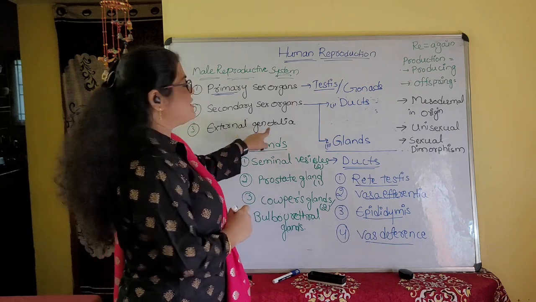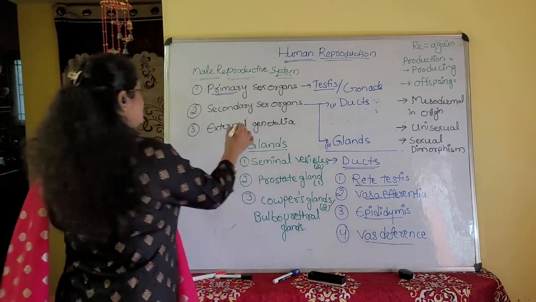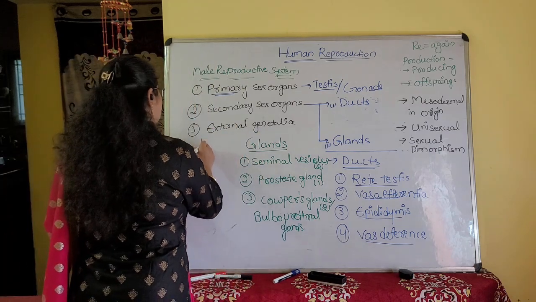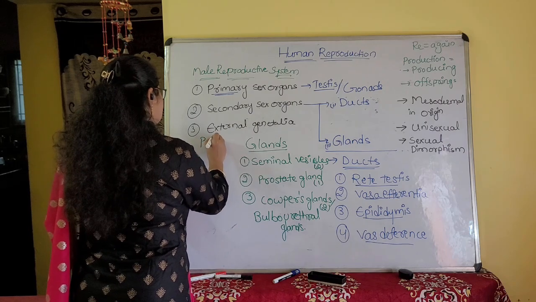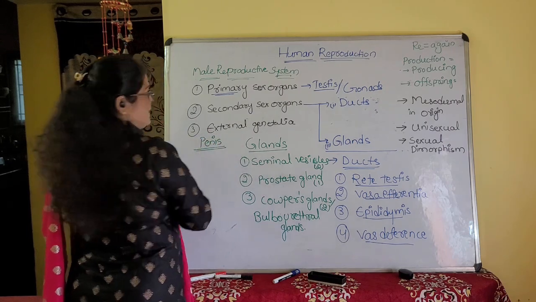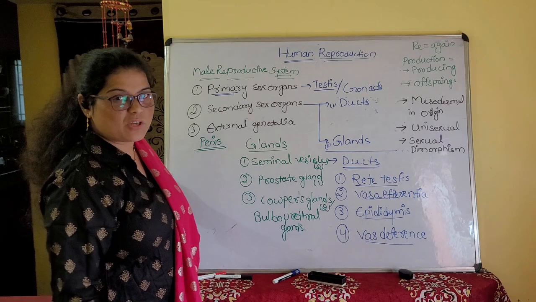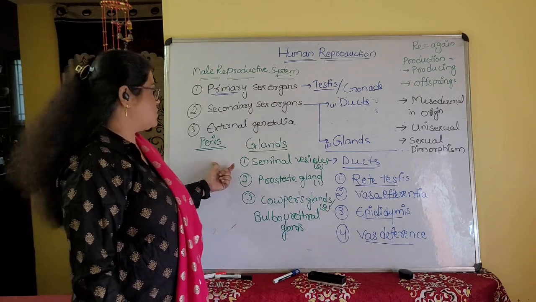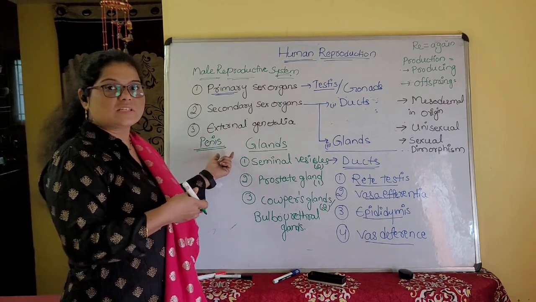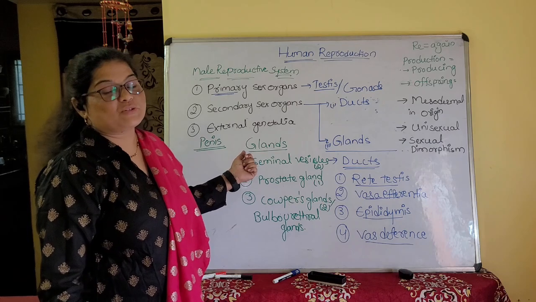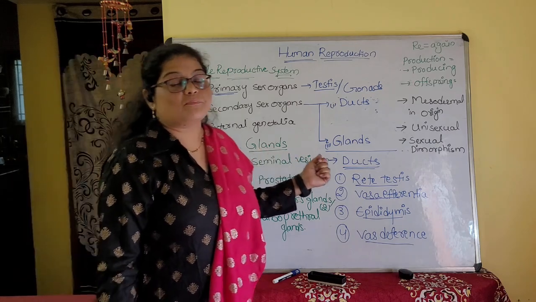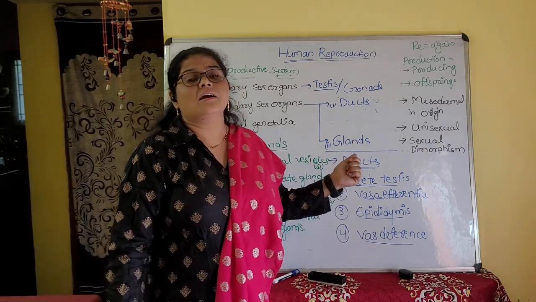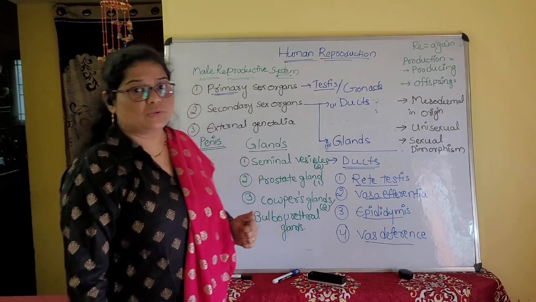Then the last one, external genitalia. This external genitalia we also call the penis. What is included in this? The external urinogenital duct is also included.